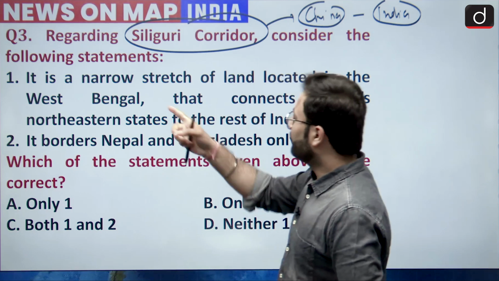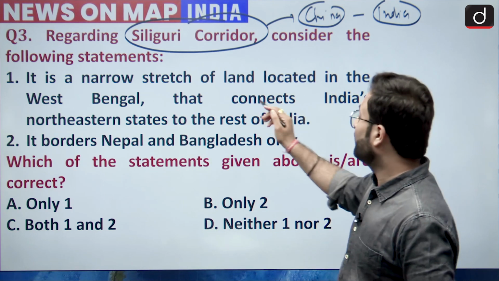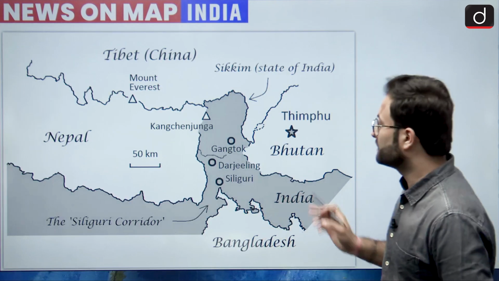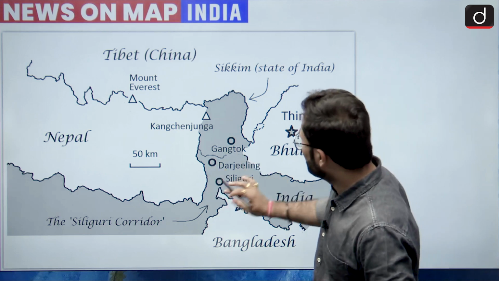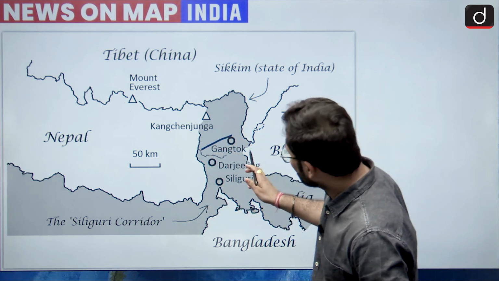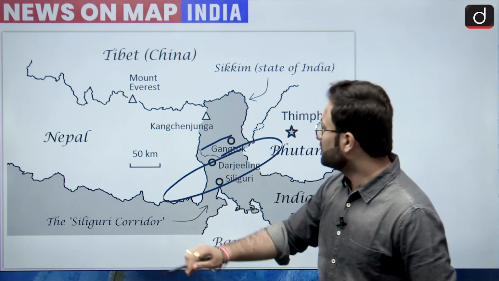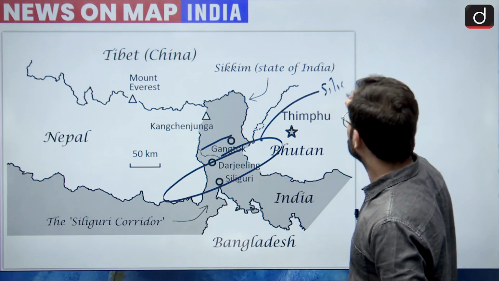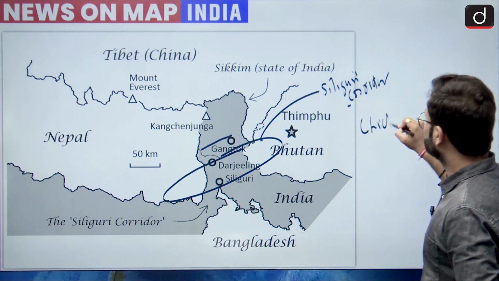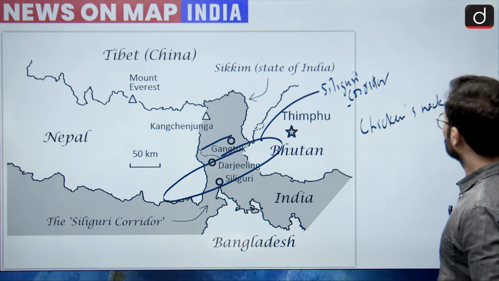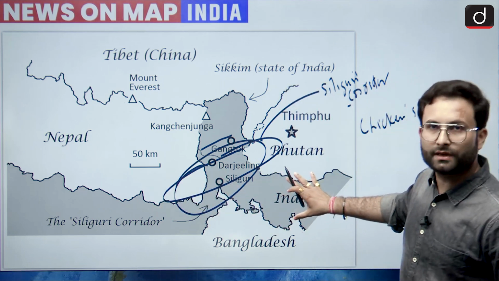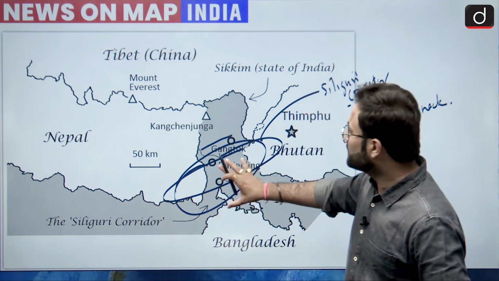Okay, so here the first statement is saying that it is a narrow stretch of land located in West Bengal that connects northeastern states to the rest of India. Here we can see this map. This is basically your West Bengal area. Now this is Sikkim, but this is basically West Bengal area. This particular area over here is called the Siliguri corridor, or sometimes the chicken's neck. You can see that this area is connecting you with the northeastern states of India, and this is the rest of India. So basically this is your Siliguri corridor.